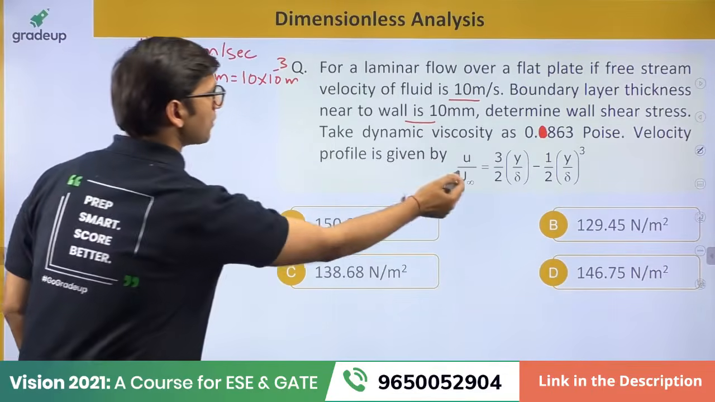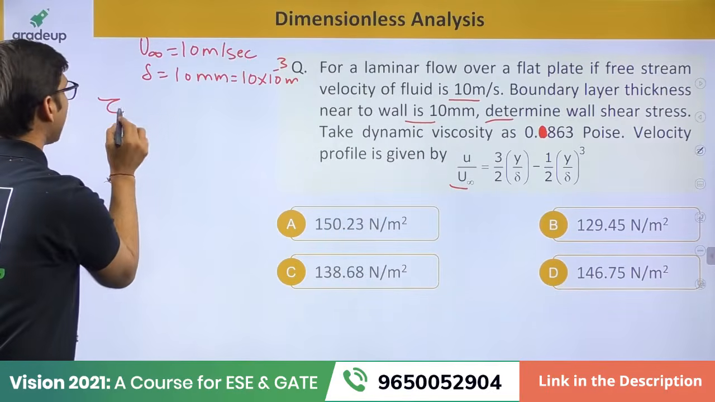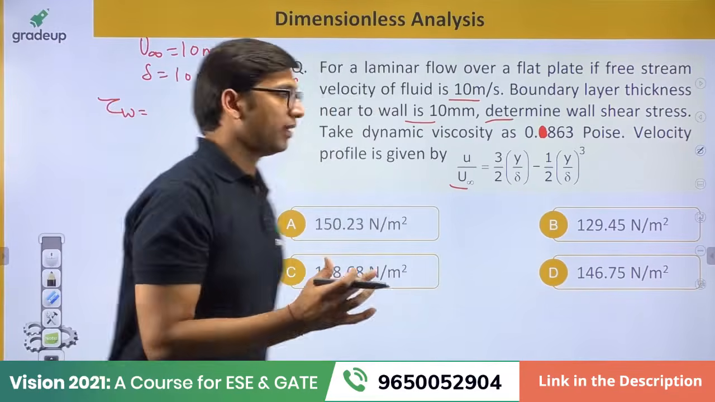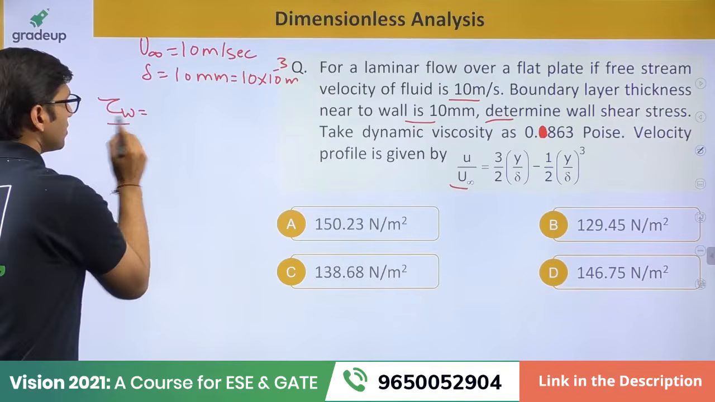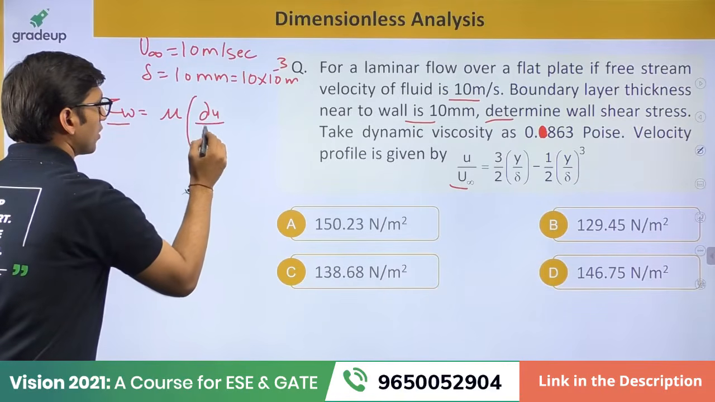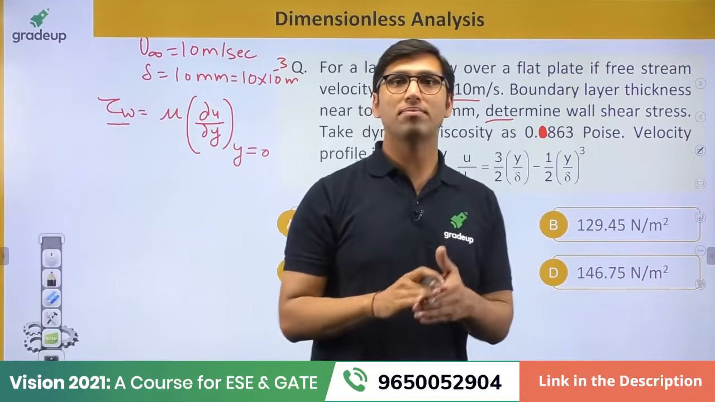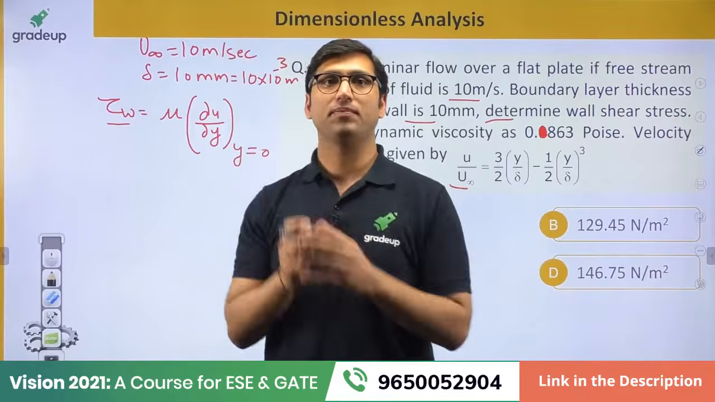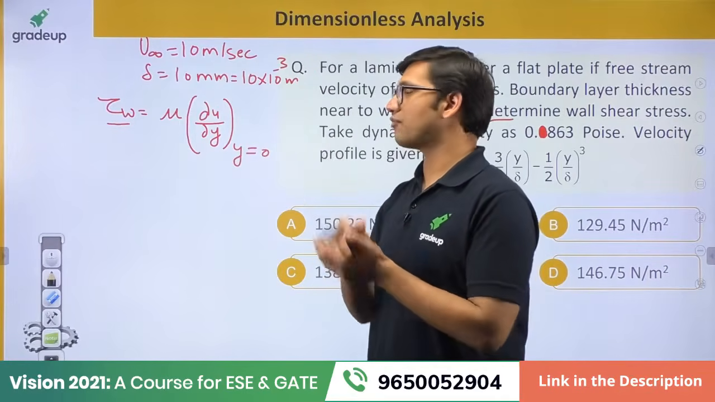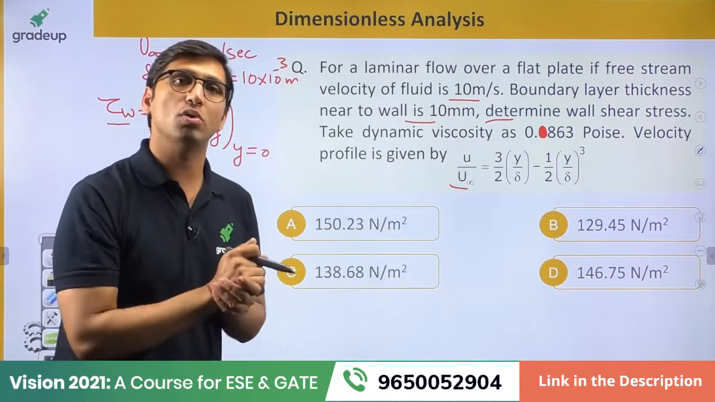Next thing is that the velocity profile is given here. You have to find the wall shear stress. Now, I told you yesterday, if you watched the session carefully, that the wall shear stress is equal to mu times du by dy at y equal to 0, because the wall shear stress is observed at the wall of the plate, or at the boundary of the plate. That is the wall shear stress formula: tau_w equals mu times du by dy at y equal to 0.